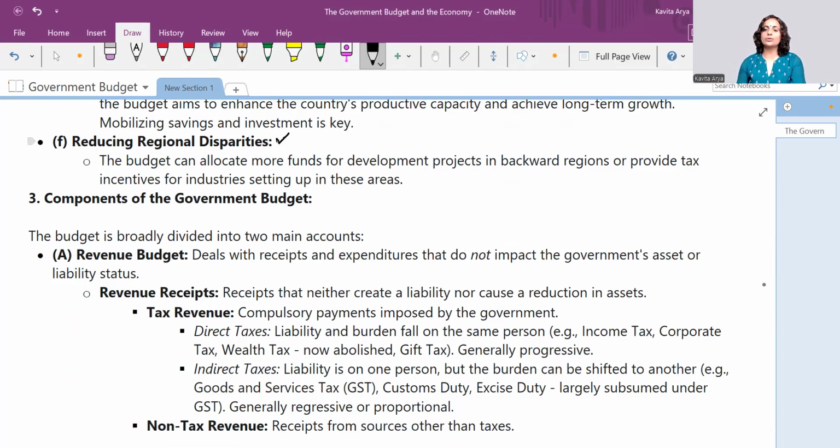So to lure those industries, schools, colleges, shopping malls, complexes, etc., government tries that these should come in that backward area and there should also be growth happening afterwards, right? So how does it do that? By giving some benefit in terms of tax rebates and subsidies, etc. So this way, the regional disparities are also taken care of by the government budget.